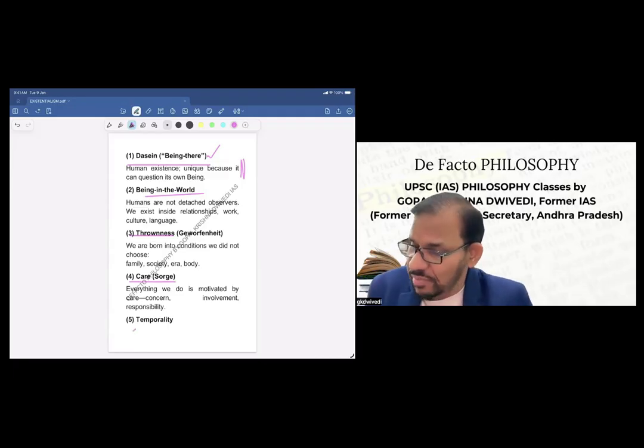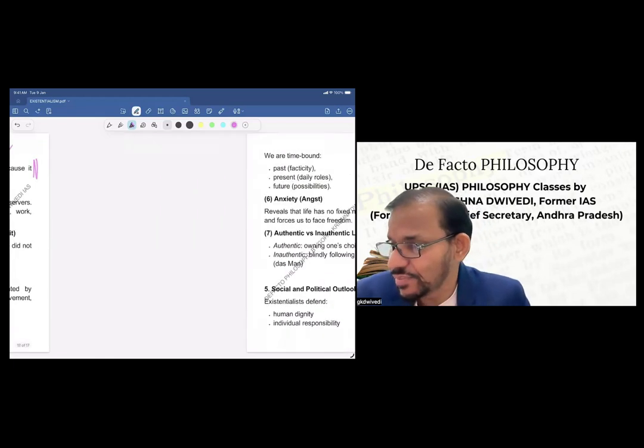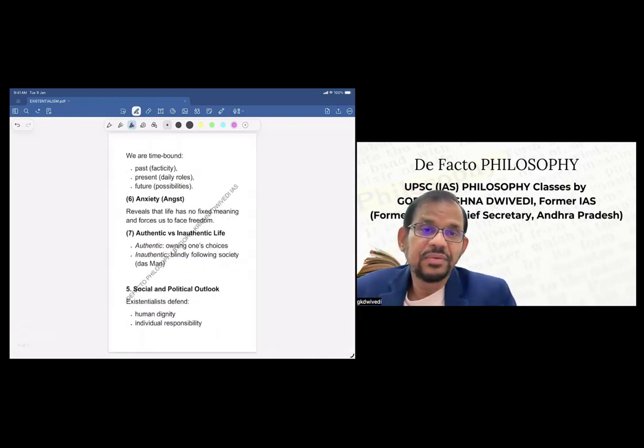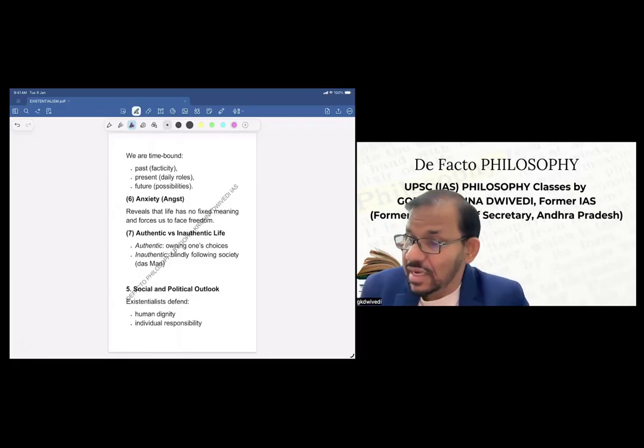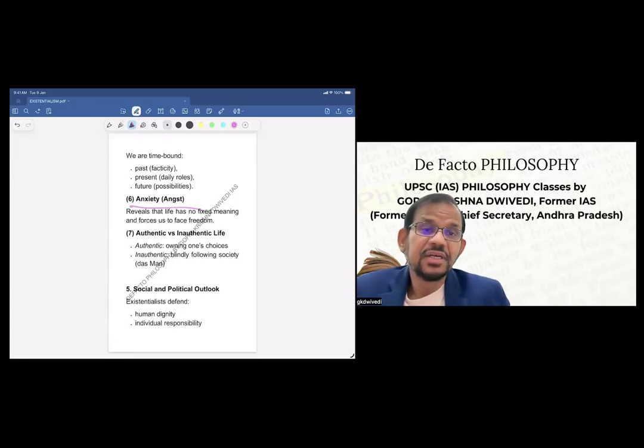Then another concept, temporality. We are time bound. Basically, we are worried about the past, we are living in the present and future, so accordingly we are more concerned about time. Then another is anxiety or angst, which reveals that life has no fixed meaning and forces us to face freedom.